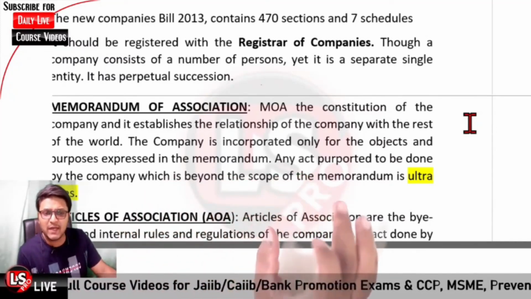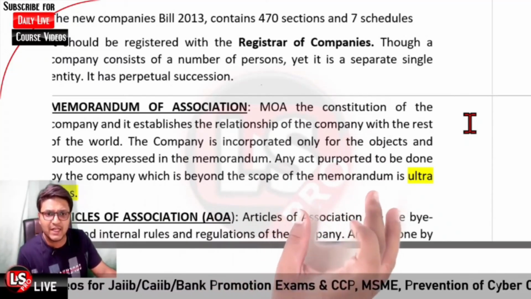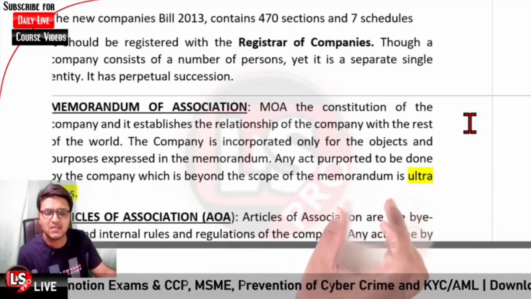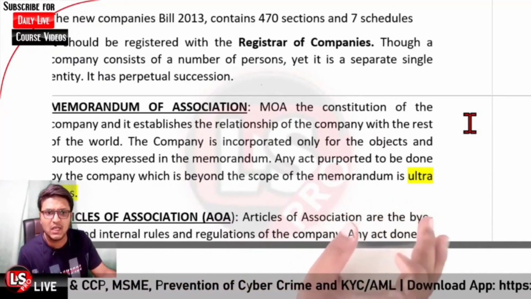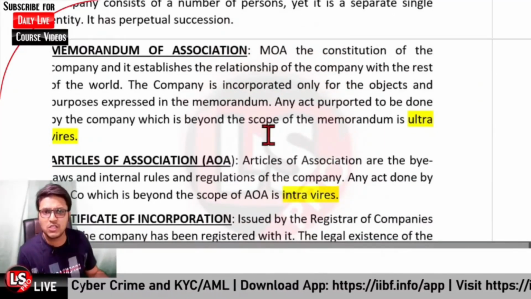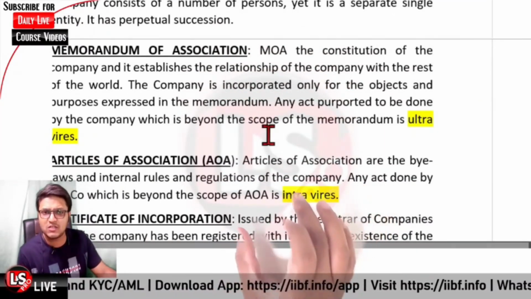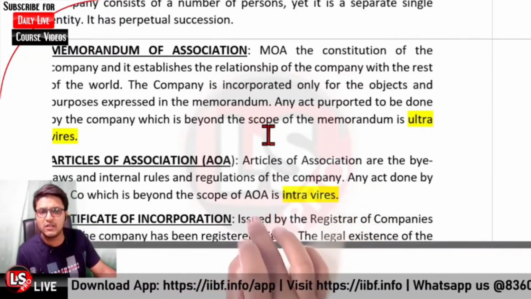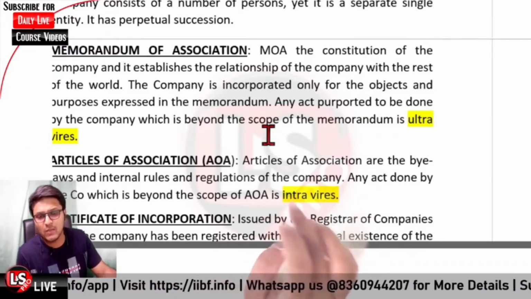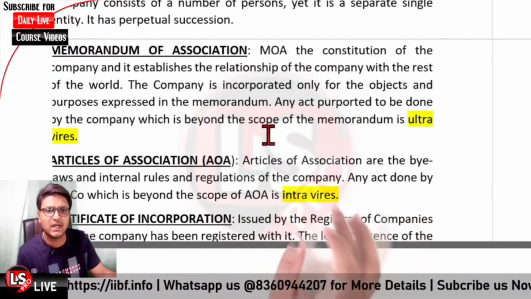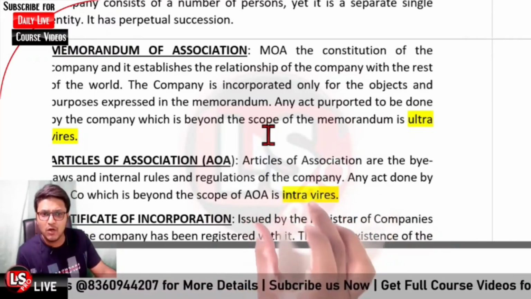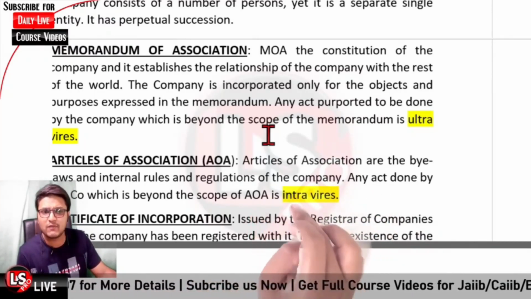And further, if any of the activity is performed beyond the scope of the memorandum of association, that is ultra vires. Okay. Then further, it is regarding the articles of association. Articles of association is basically the bylaws related to the internal function of the company itself, the internal regulations of the company itself, that how the employees would be working, what would be the working criteria, and all the things would be covered in it. And further, if any of the act is done beyond the scope of the articles of association, that would be intra vires.